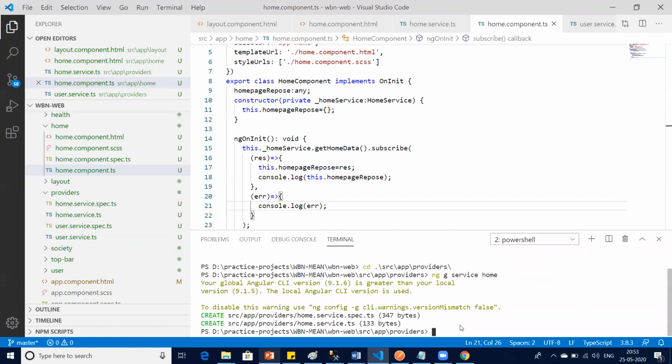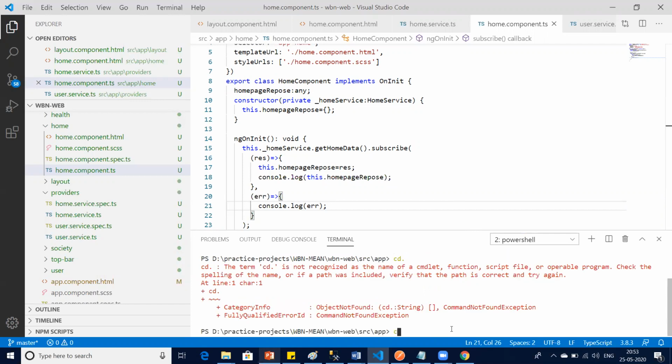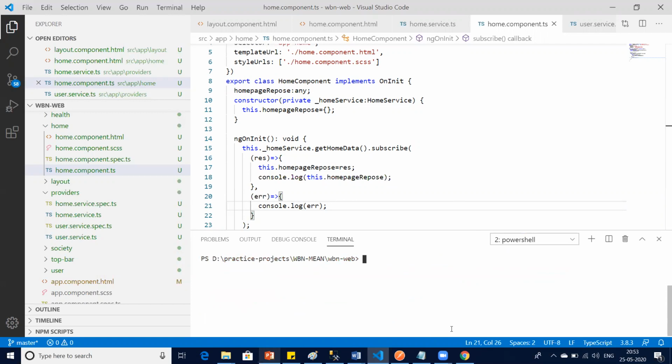Now what I will do is I will start my web project. Sorry, this is what I was talking about, Pranshu. Say CLS, clear screen. I go back to my root directory. Correct. I say ng or npm start.